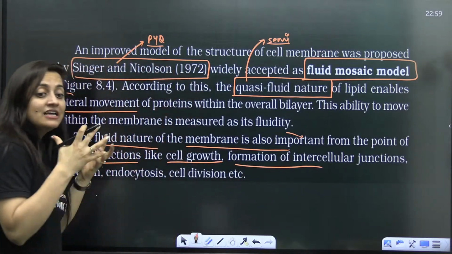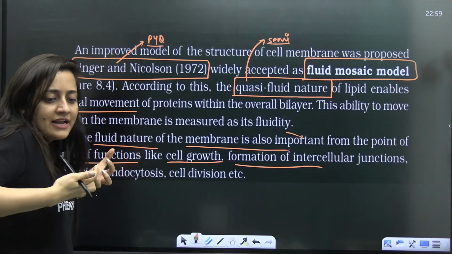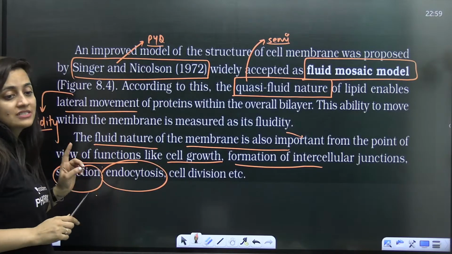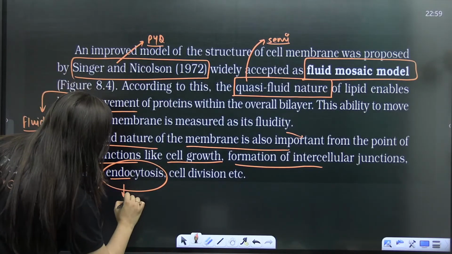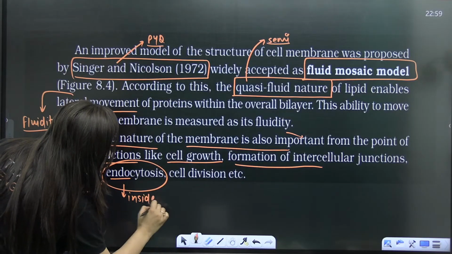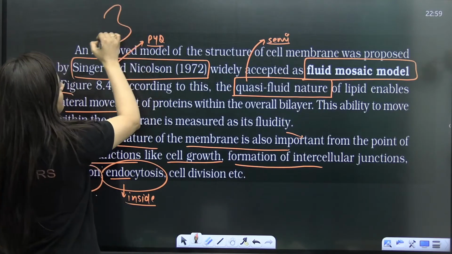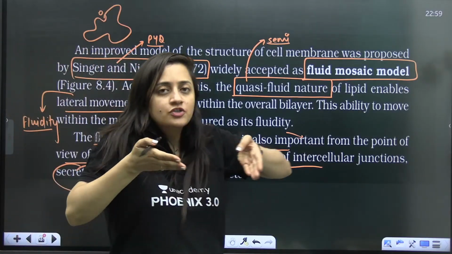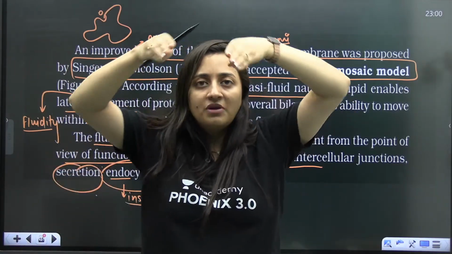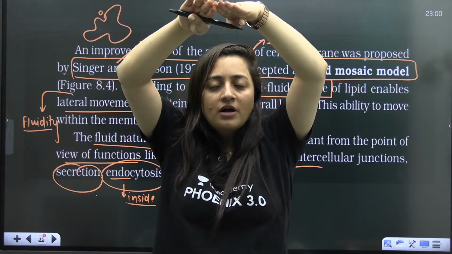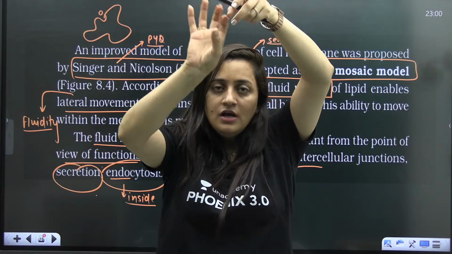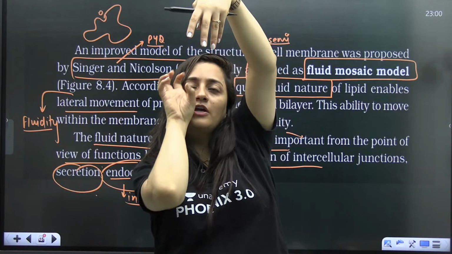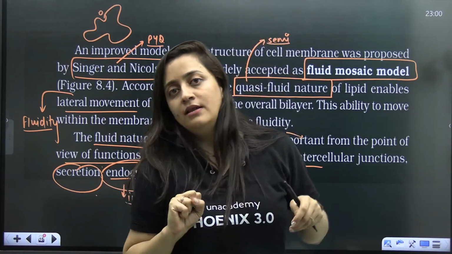formation of intercellular junctions, like the one which will connect 2 cells together, then secretion, then endocytosis. Students, endo means inside. Like in class 9th, we used to read about the amoeba. Amoeba used to engulf the food. How? By endocytosis, the invagination of the plasma membrane. The plasma membrane will form a cup-shaped structure around the food, and in the form of a vacuole, that food will be surrounded, then the food will enter the cell.